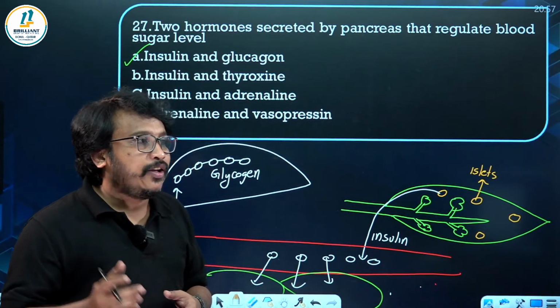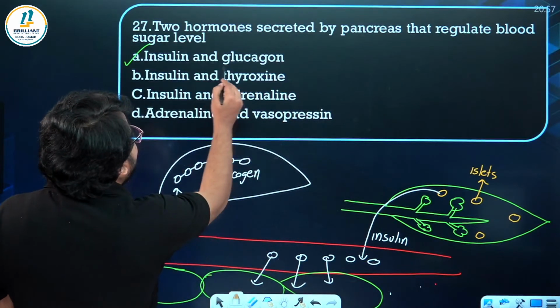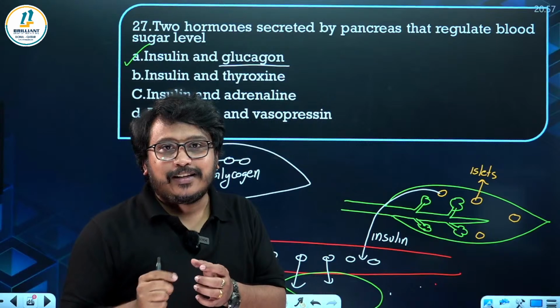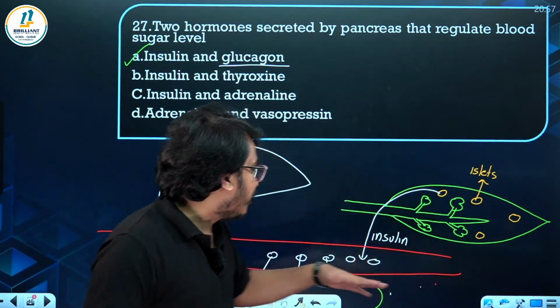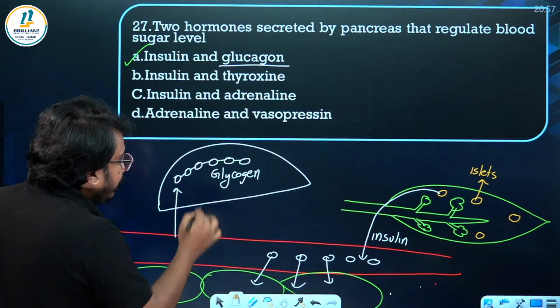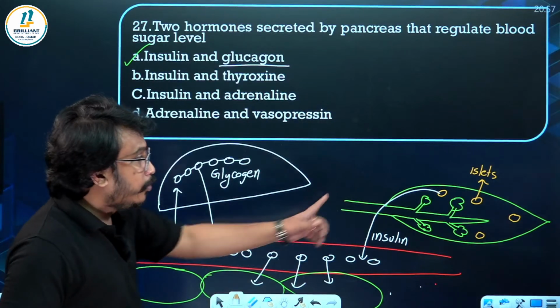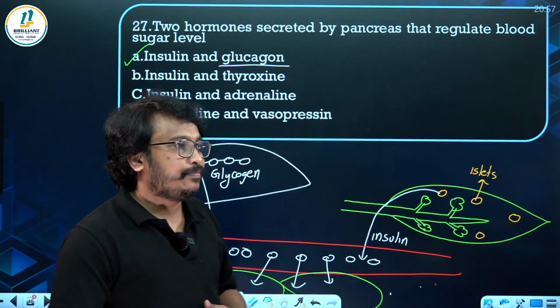Antagonistic to insulin, you can see there is glucagon. Another hormone that is acting is glucagon. When the blood sugar is going down, suddenly glucagon is produced. Reverse will happen. Reverse means the glycogen will be broken and it releases glucose into the blood when glucagon is secreted by the pancreas. That's all.